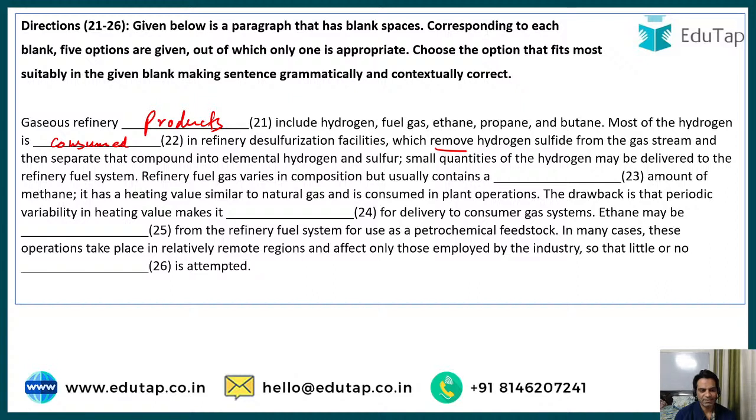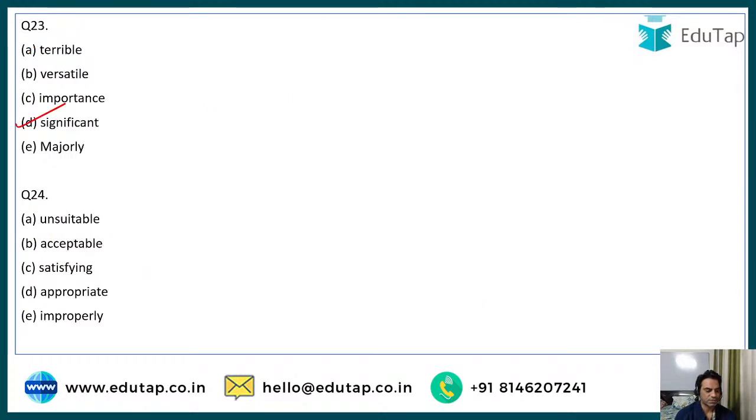It has a heating value similar to natural gas and is consumed in plant operations. The drawback is that periodic variability in heating value makes it dash for delivery to consumer gas systems. The options are unsuitable, acceptable, satisfying, appropriate, or improperly. I think that's also very easy for you to figure out. Yes, guys.